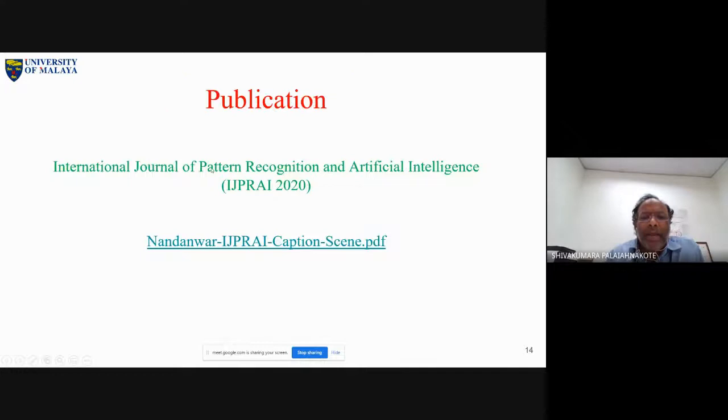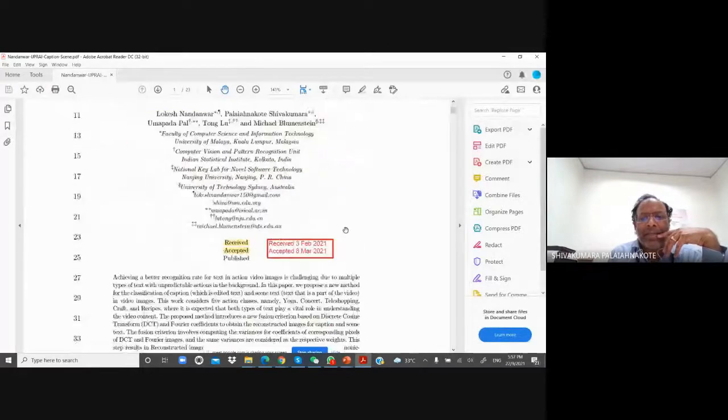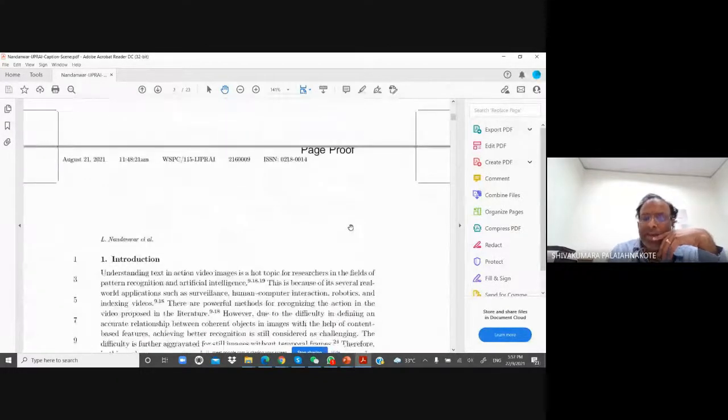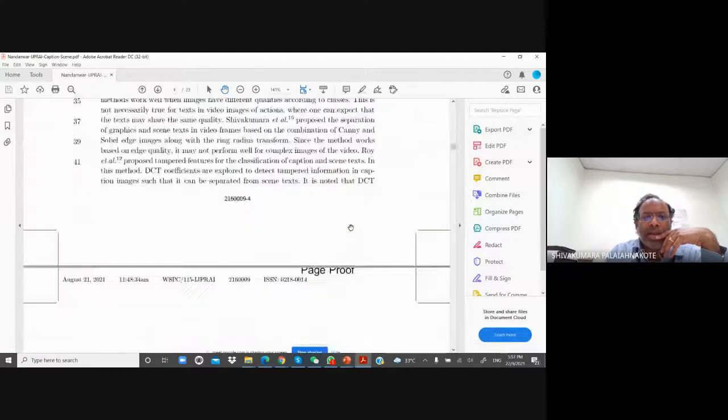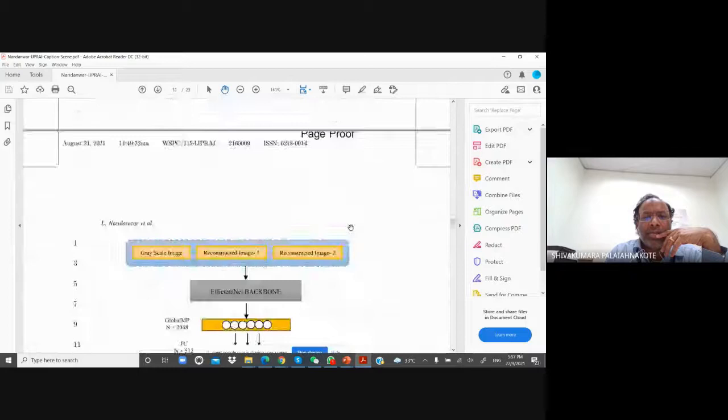Anyway, look at this paper. It was recently accepted and is still under proofreading. It is on caption and syntax classification, using the same approach we used. This is the paper.